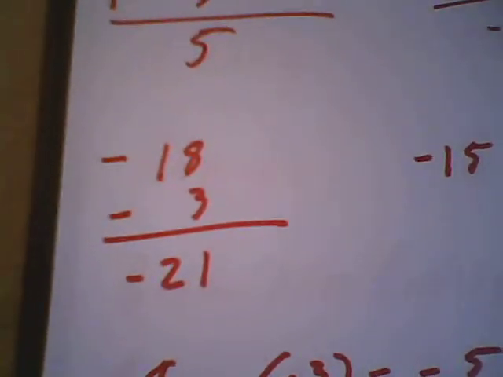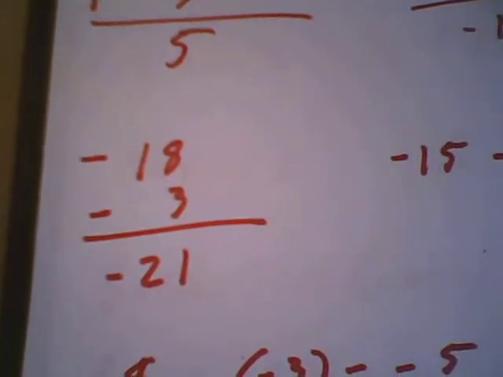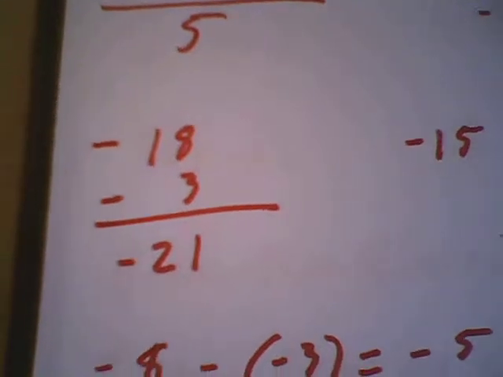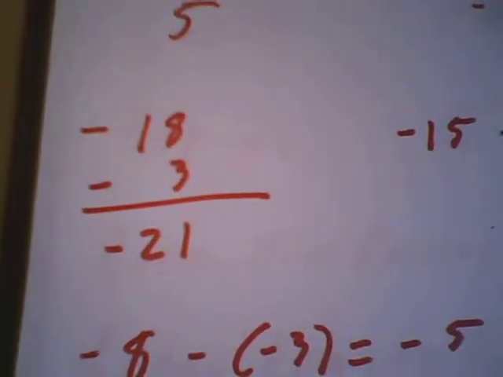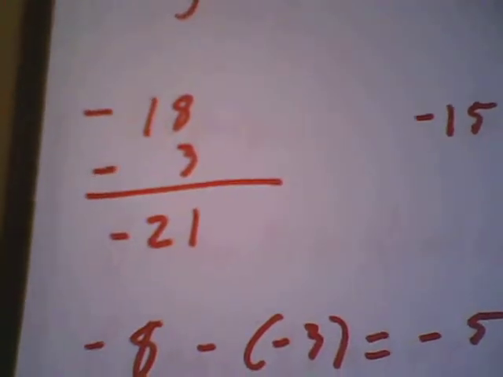Let's go down to the next question. We have negative 18 minus a positive 3. So you have negative minus a positive. It's going to stay negative. So negative 18 minus 3 does give us negative 21. Let's go to the next one.